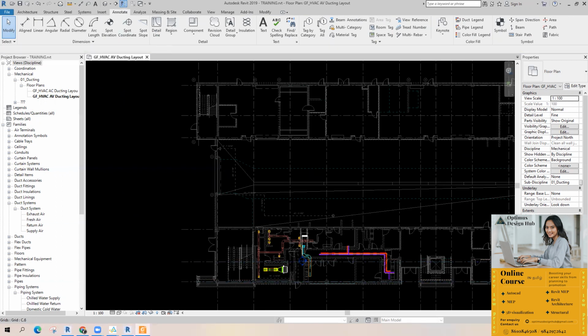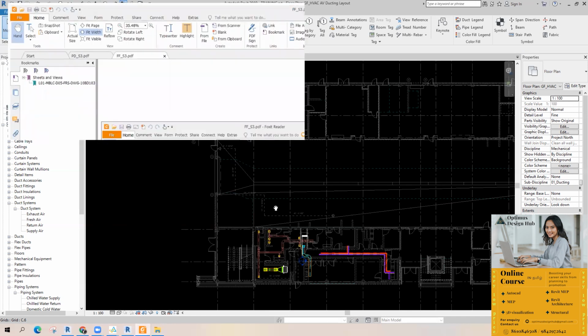Say, for example, this is a firefighting shop drawing.